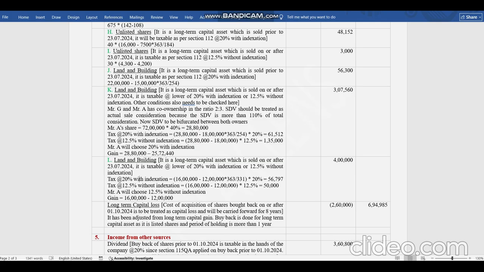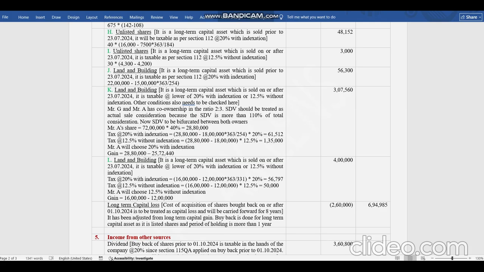So basically whenever your stamp duty value is more than 110% of the consideration, then your taxable consideration is increasing by at least more than 10% of your consideration. It is not increasing by just 50,000 or 1 lakh or just the 10% amount. At least more than 10% amount, it will increase your consideration and accordingly tax will increase.